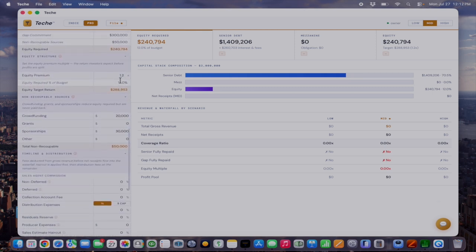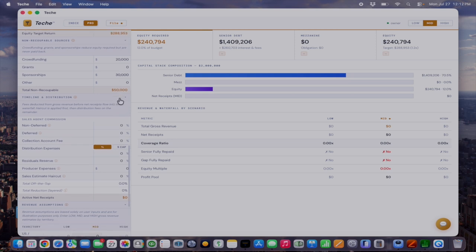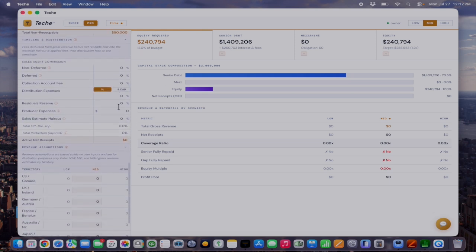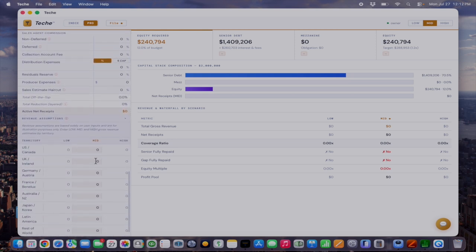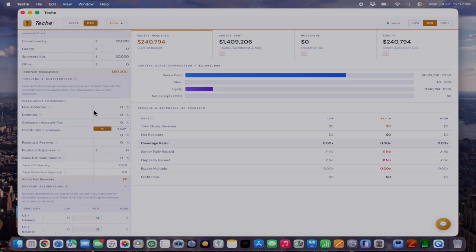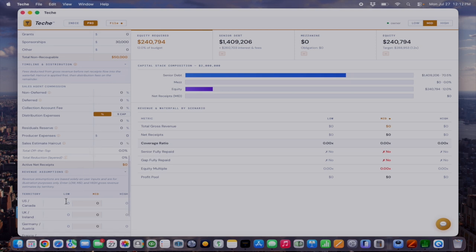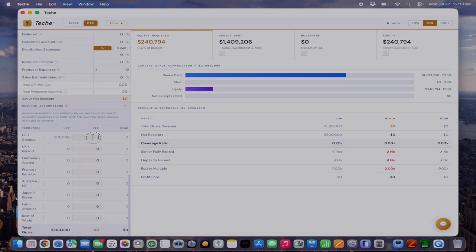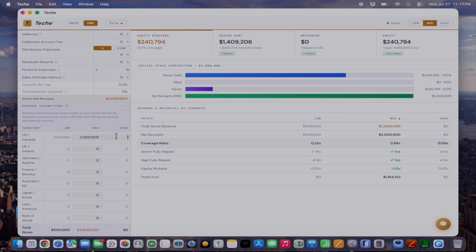And what we can do, if we have sales assumptions or sales estimates in place, is add those in here. And we can also add in some of the fees that we're building out as well. Let's say we have received estimates. So on the US, the low end is $500,000, on the mid end it's $2 million, and on the high end we have $3.5 million.